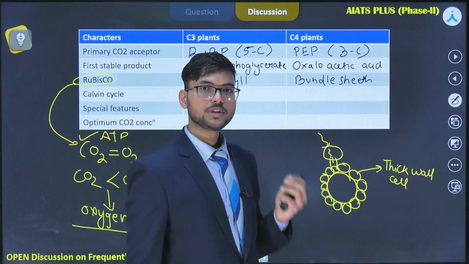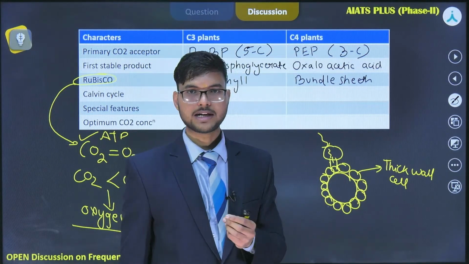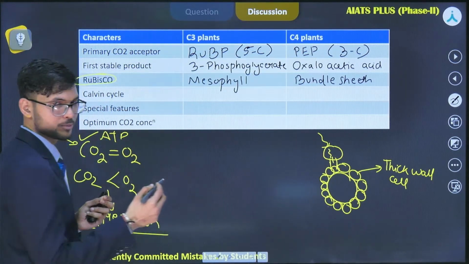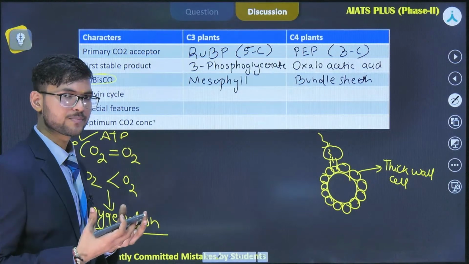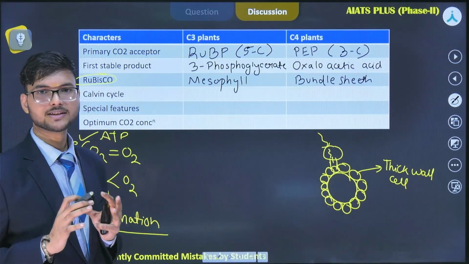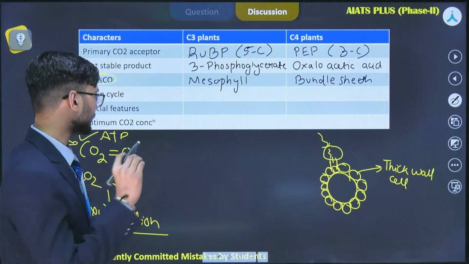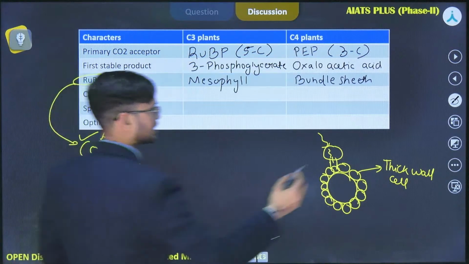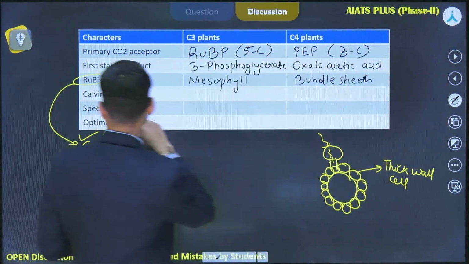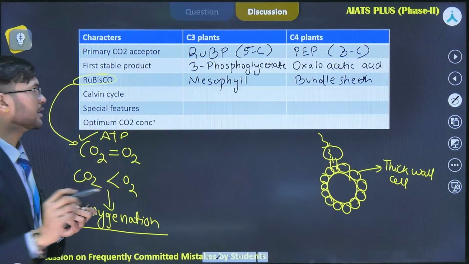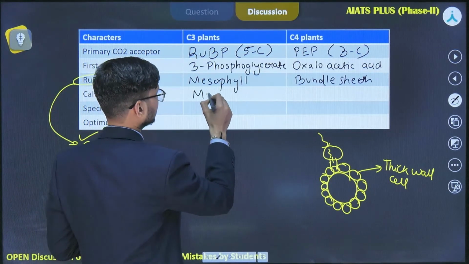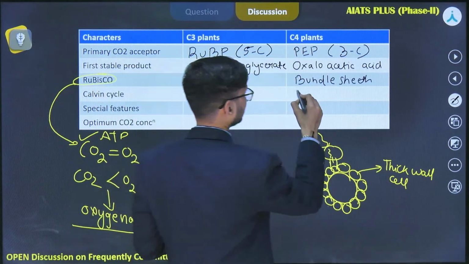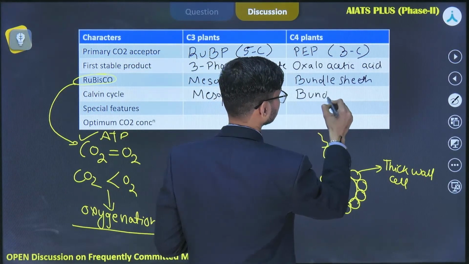Okay, due to this mechanism, the amount of carbon dioxide present at the enzymatic site of Rubisco is quite large. That's why the process of photorespiration is very negligible. Okay, so that was the difference between a C4 and C3 plant. Let's move to the next. Calvin cycle. So Calvin cycle occurs in C3 plants in the mesophyll cell, while in C4 plants, this process occurs in bundle sheath cells.